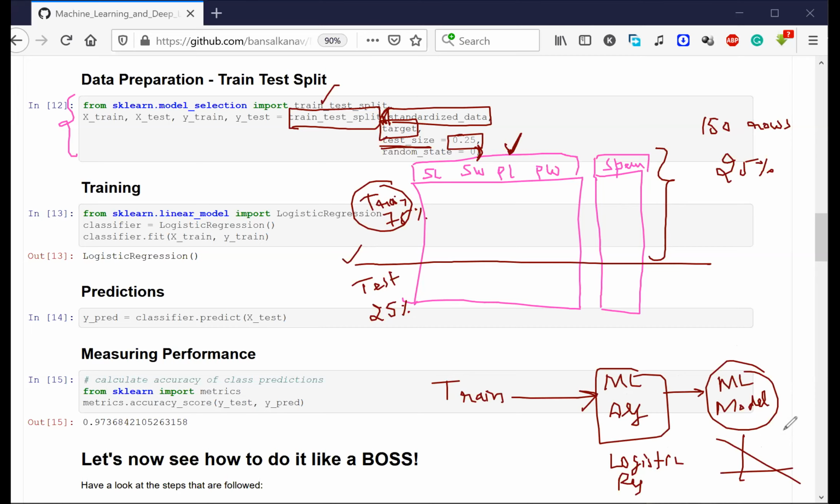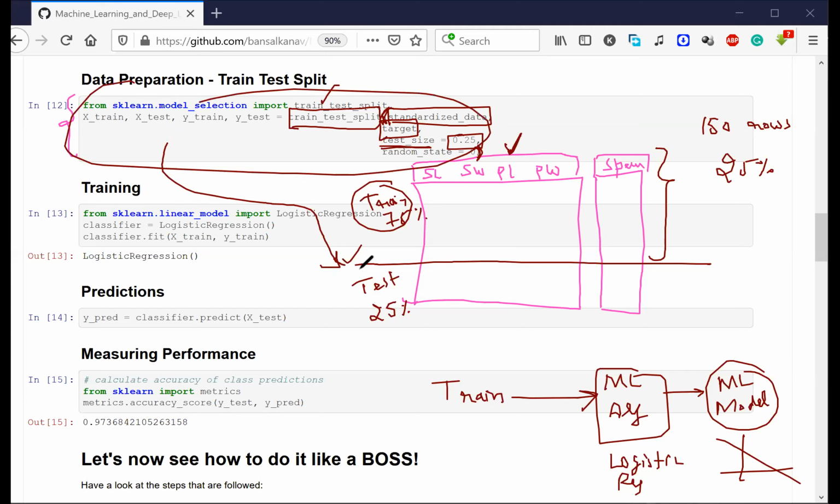Making sense? So, Samyak, what we were talking about here was, we are using this entire code just to do the train and test split. We need to split the data so that we can train on this data and then evaluate our model on the data present inside the test data. Is that fine?